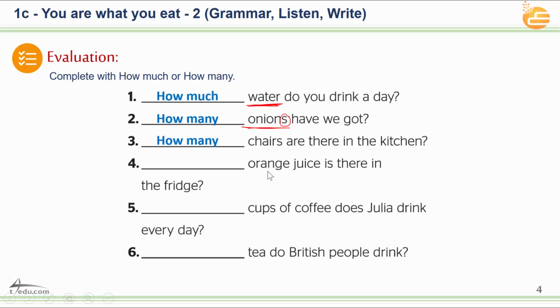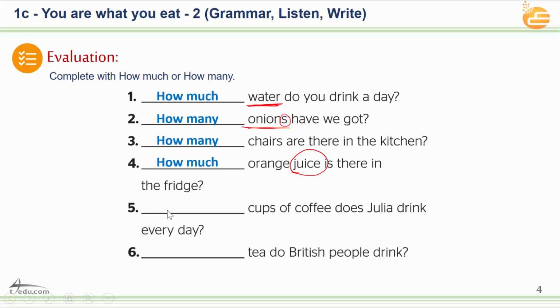Orange, it's countable. One orange, two oranges, three oranges. But we have here juice. Orange juice. This is very important. We said juice. It's not orange, it's orange juice. Juice is uncountable, just like water, just like lemonade. Do you remember the lemonade? Just like milk and so on. So we have to say how much.